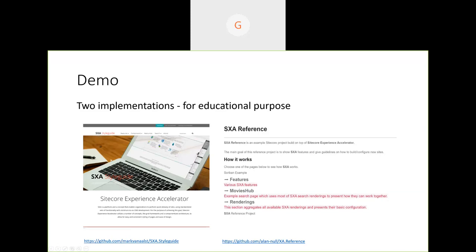The SXA Style Guide is very easy to install, because you get a package and you can just install it on top of your SXA. So you can see a full site built on SXA, and you can see each component's behavior and how it works. Both are again not for reusable purposes. You should not be putting these things straight away in your projects. It's mainly for educational purposes. For new developers, it's very easy to understand when you follow these sites.